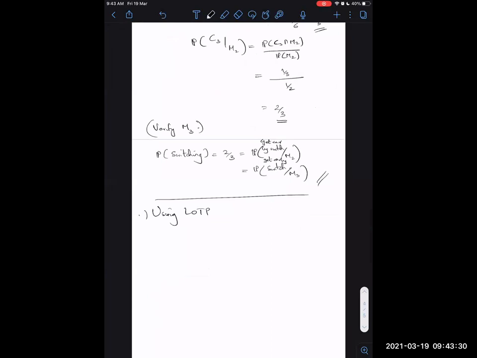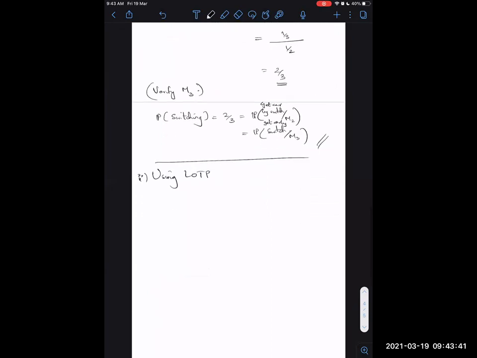Okay, how can we see this using the law of total probability? The idea of LOTP is just to know which one to condition on. So what is LOTP?